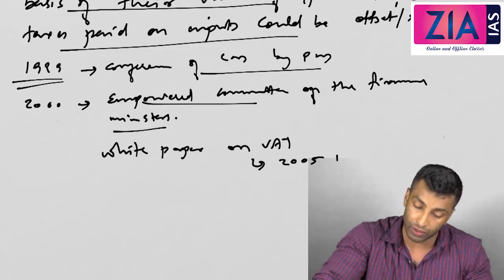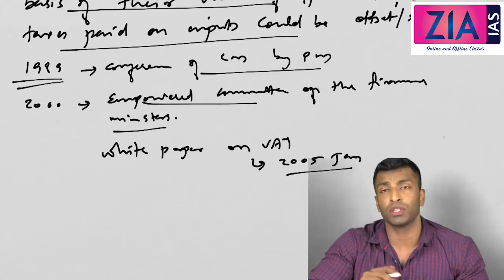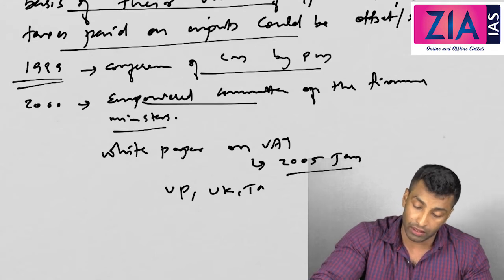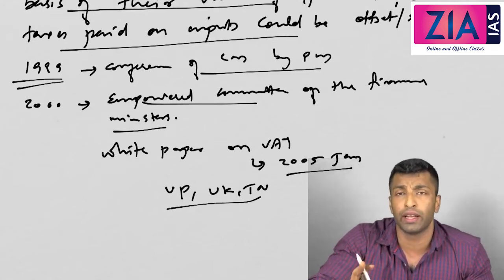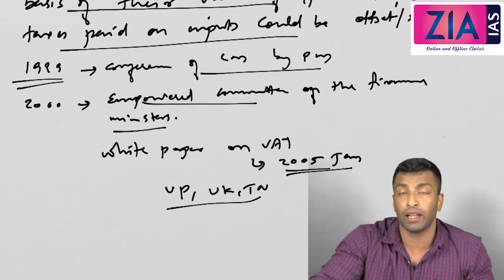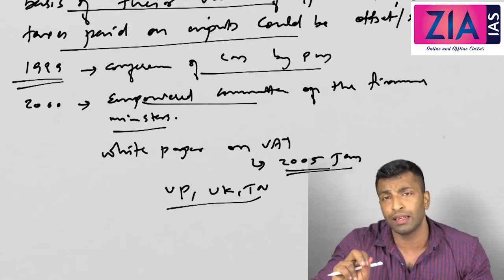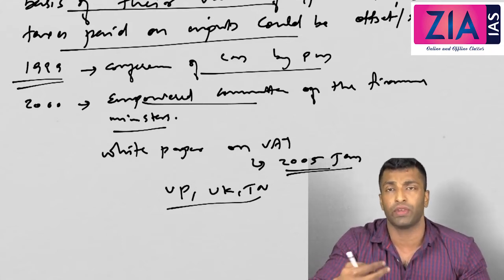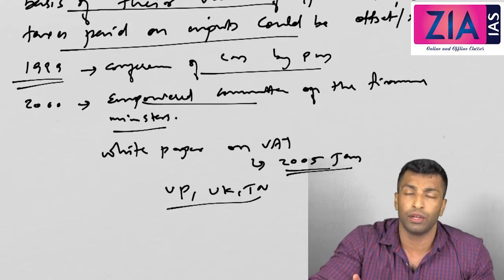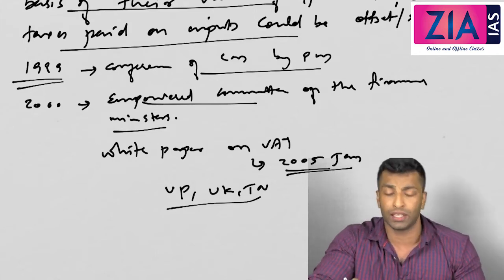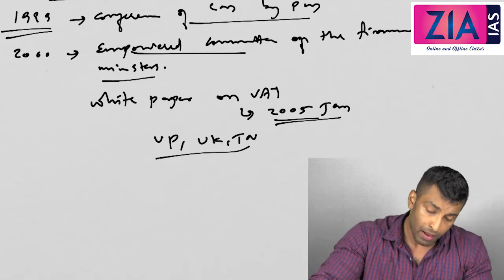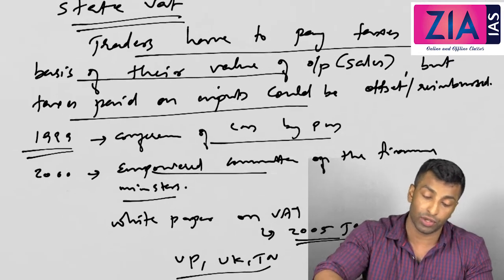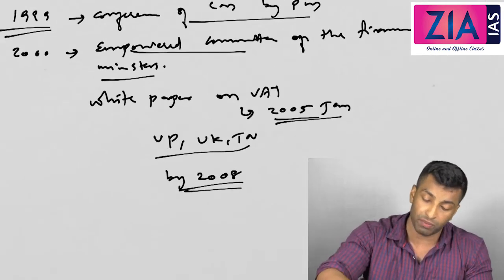So in January 2005, after this, most of the states adopted, except a few states like Uttar Pradesh, Uttarakhand, Tamil Nadu, and it is mostly because of political reasons, because during this time elections were going on there, so you don't unnecessarily want the traders to feel that you are making problems for them, because it is very difficult to convince them about the new taxation. So during election time they did not do it, but by 2008 all states had adopted. So this is the story of state VAT. I hope this is clear.